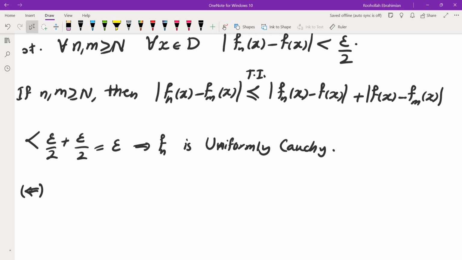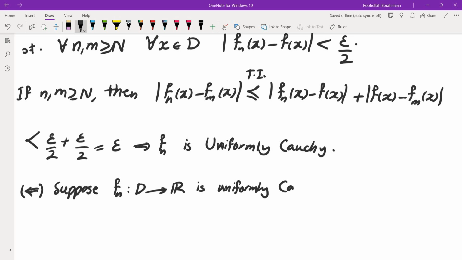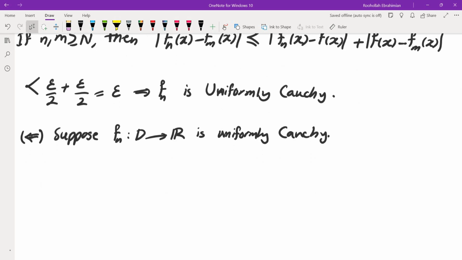The backwards direction assumes that fn is uniformly Cauchy. So suppose fn is uniformly Cauchy. And we would like to prove that in fact it converges to some function uniformly. First of all, we have to define that function. So that's the first step. And then we can show that in fact the convergence is uniform.